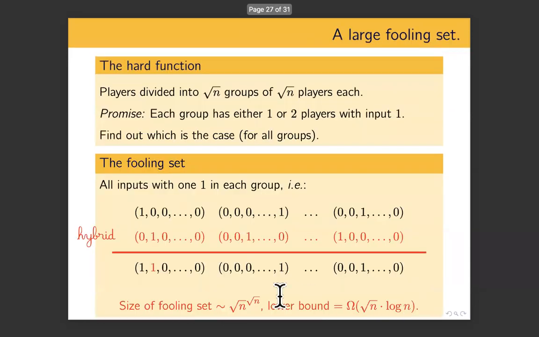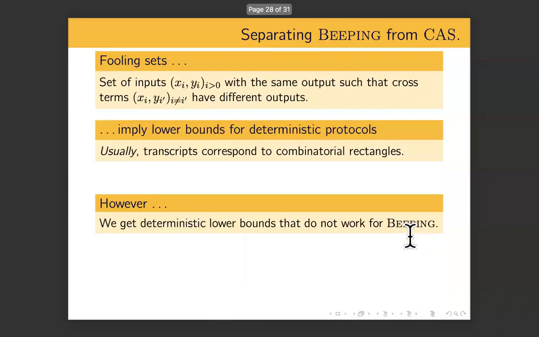So here we decided to take our cross on this group, but we could have done that on any of these groups, and we would still have an input with a different output. So any two inputs in our set actually give rise to many, many bad inputs, many bad crosses. And the sheer number of these bad crosses allows us to go from deterministic to randomized lower bounds.